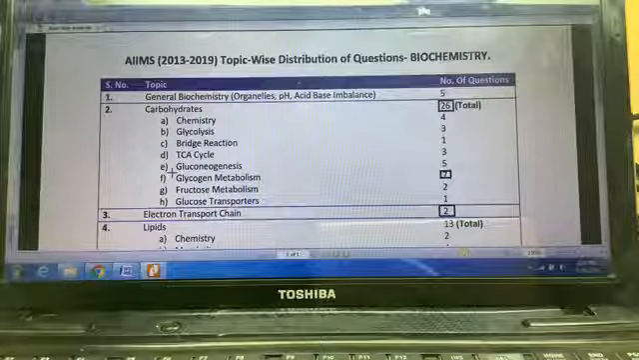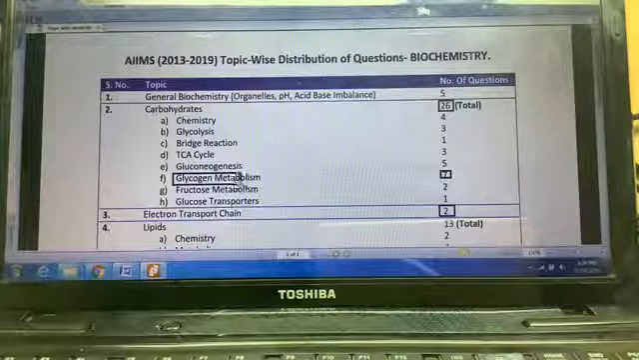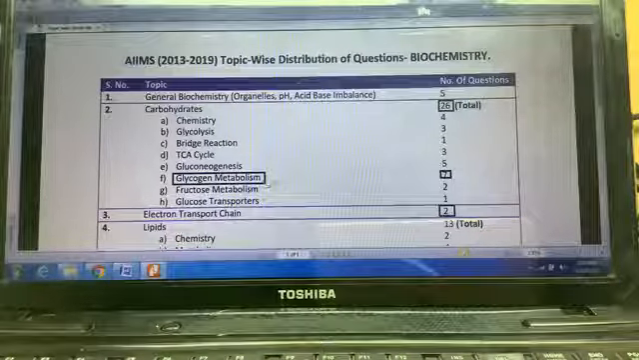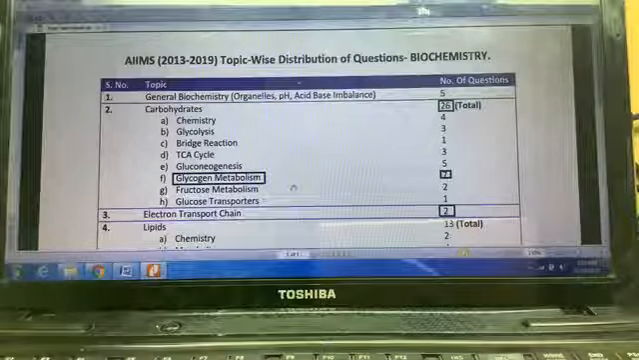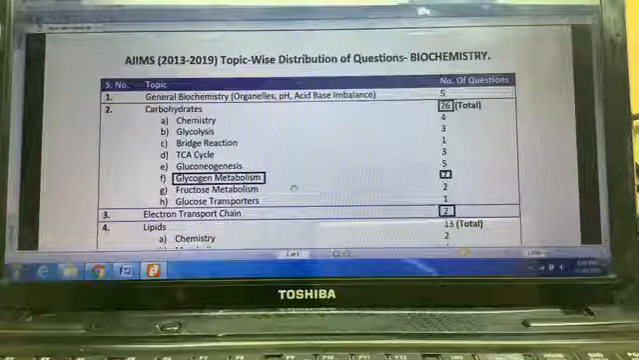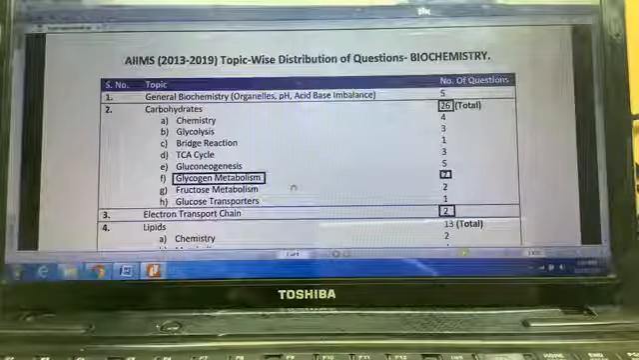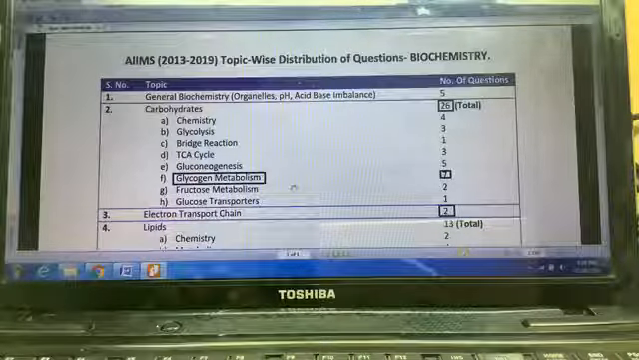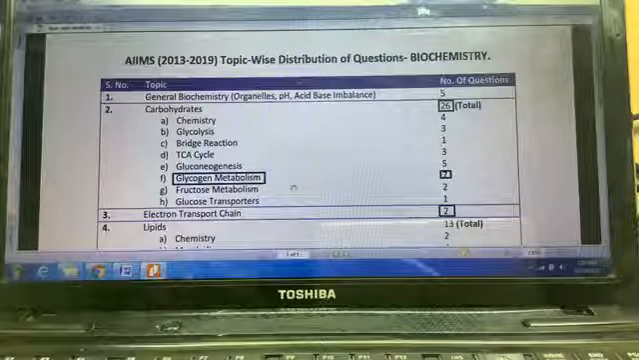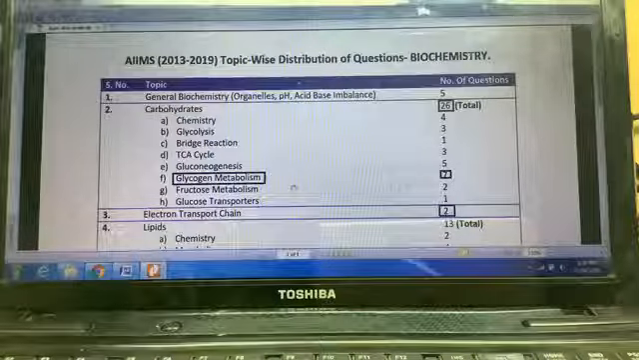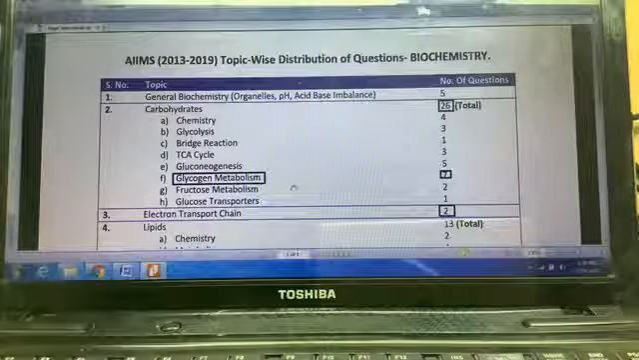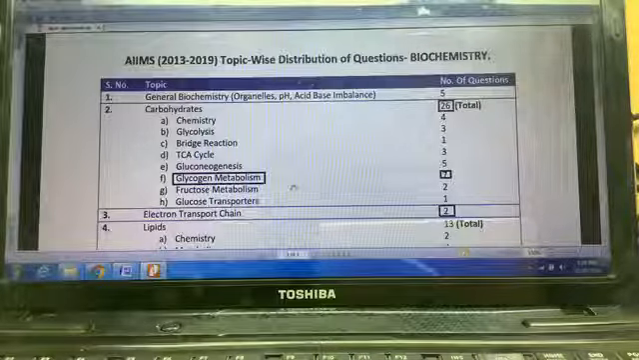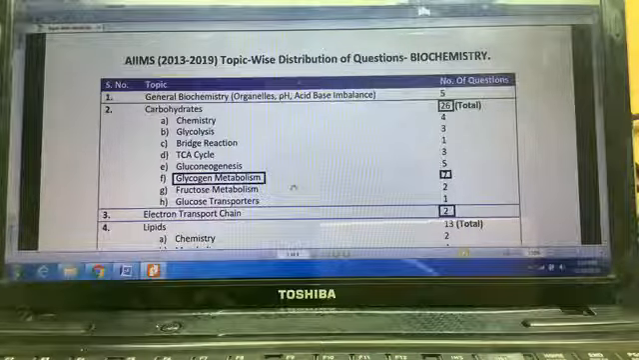Now this is one very important topic from where every year in the AIIMS exam we see at least one clinical question. And if you have done the glycogen metabolism properly, if you know the disorders and which enzymes are involved, then it is a straightforward 4 questions. If you have not done this topic, you lose the easy 4 marks. You lose the easy 4 marks from this topic.